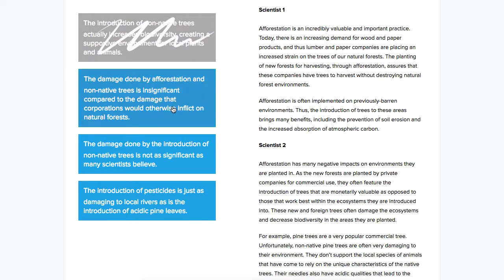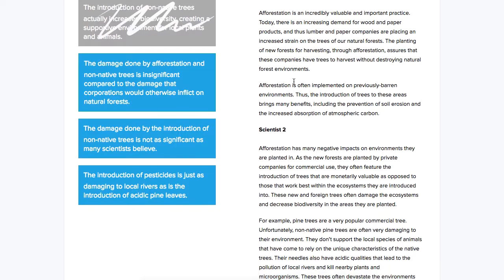The damage done by afforestation and non-native trees is insignificant compared to the damage that corporations would otherwise inflict on natural forests. So this one will also require an inference. So let's see here. It says in scientist 1's passage that lumber and paper companies place a strain on the trees of our natural forests, and that planting new forests for harvesting makes it so that the companies have trees to harvest without destroying natural forest environments. So it's basically saying if they didn't introduce these new trees, they would destroy natural forests. So this seems like a pretty good option.